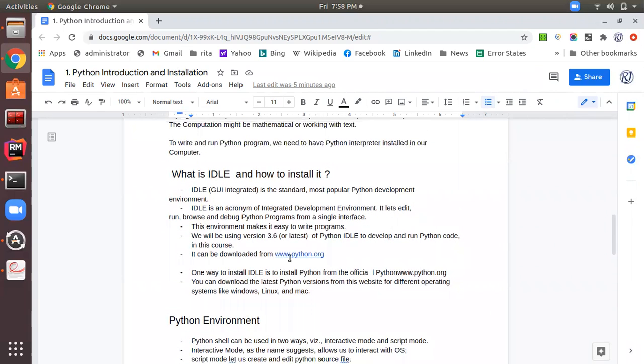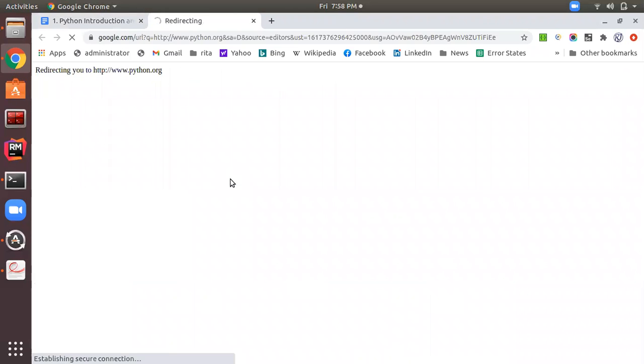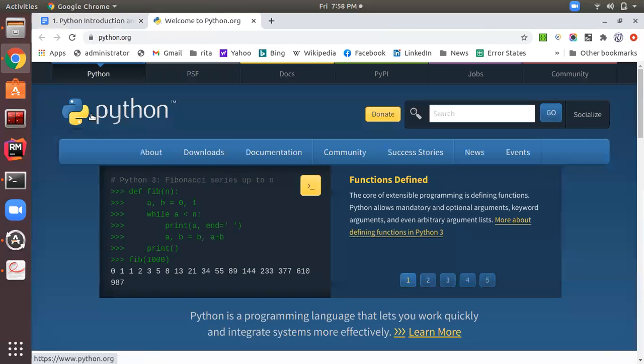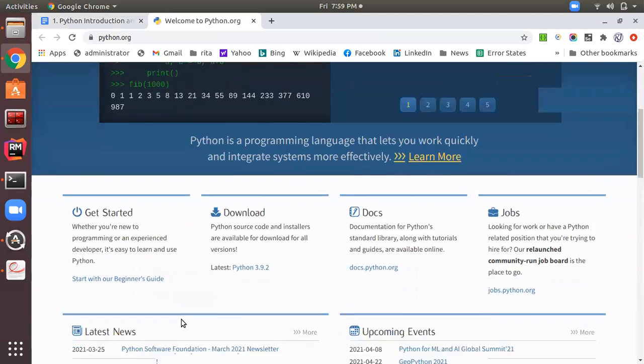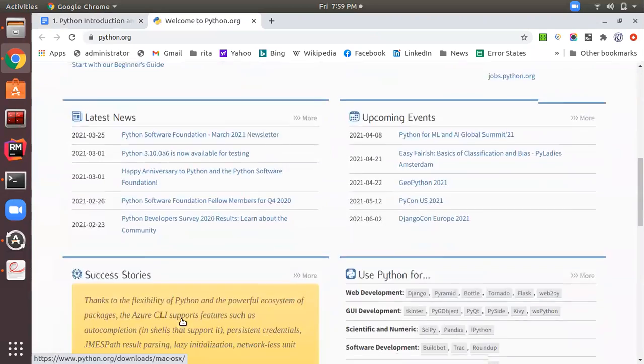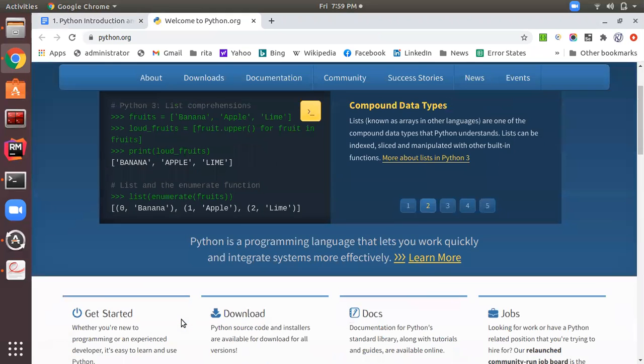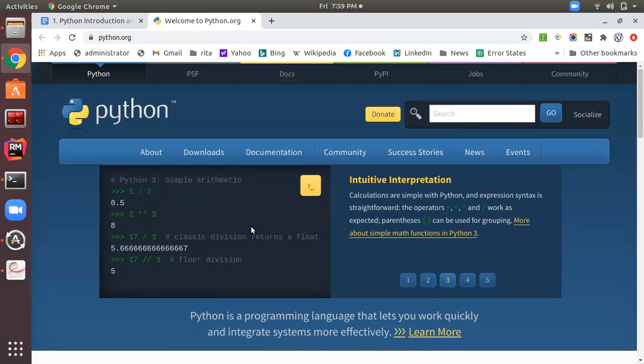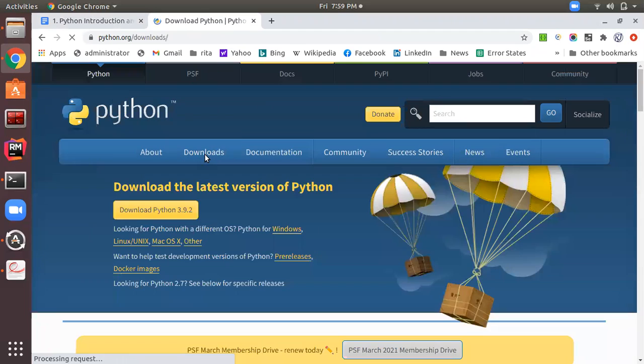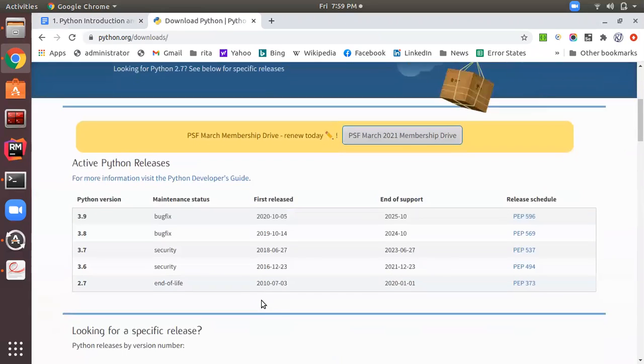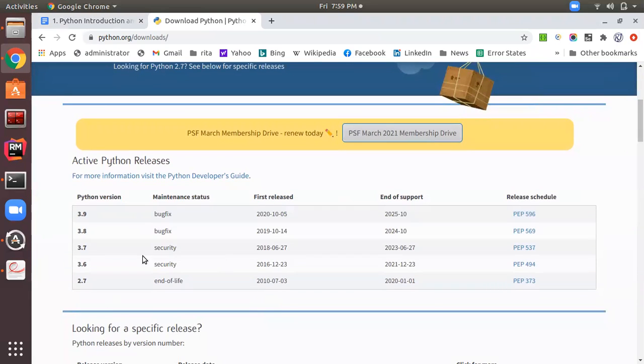Okay, so let's take a look at python.org. So I am opening it here. When you click on the official site of Python, a screen like this will come. Okay. So here you can see the various versions of Python. For that, you click on downloads. Okay. So the latest version of Python is 3.9.2. And you can install any of these versions.